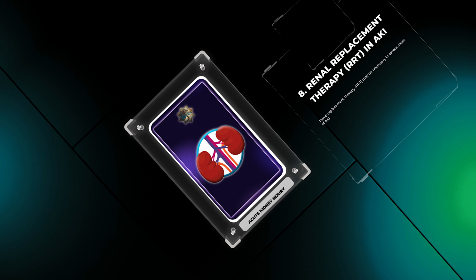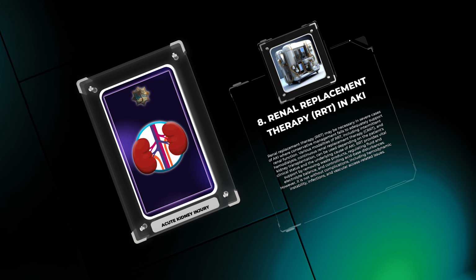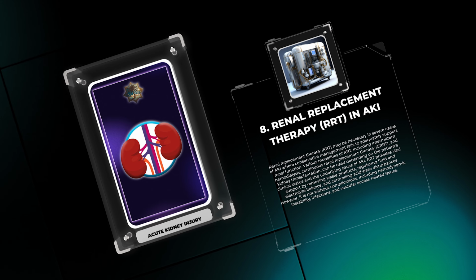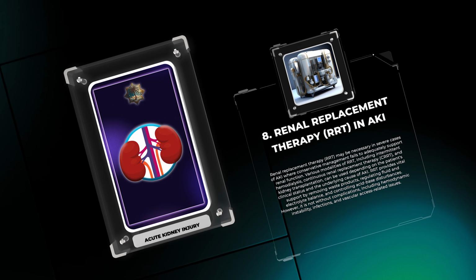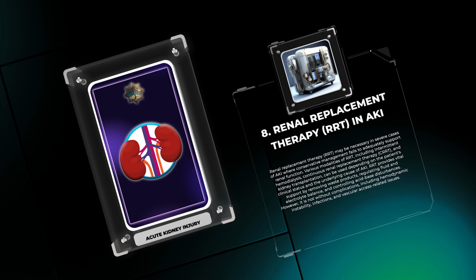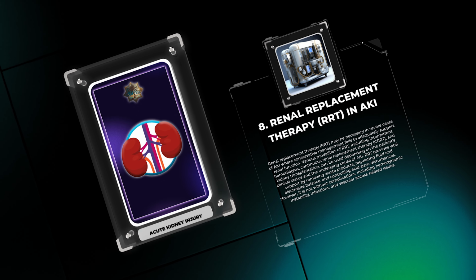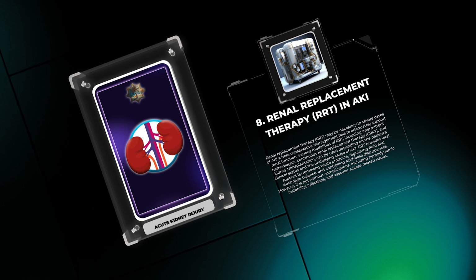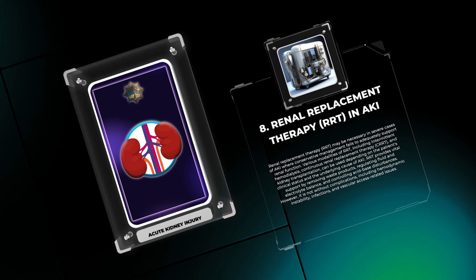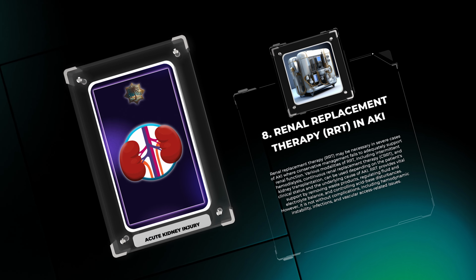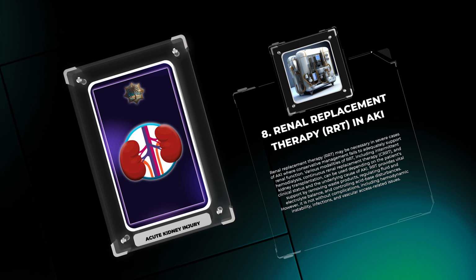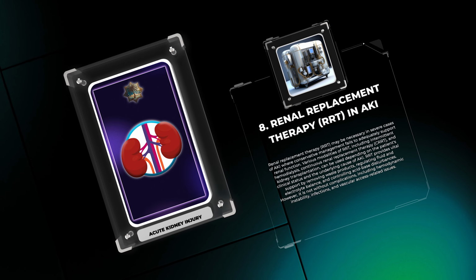Renal replacement therapy, RRT, may be necessary in severe cases of AKI where conservative management fails to adequately support renal function. Various modalities of RRT, including intermittent hemodialysis, continuous renal replacement therapy, CRRT, and kidney transplantation, can be used depending on the patient's clinical status and the underlying cause of AKI. RRT provides vital support by removing waste products, regulating fluid and electrolyte balance, and controlling acid-base disturbances. However, it is not without complications, including hemodynamic instability, infections, and vascular access-related issues.